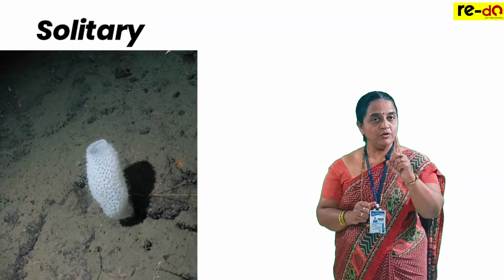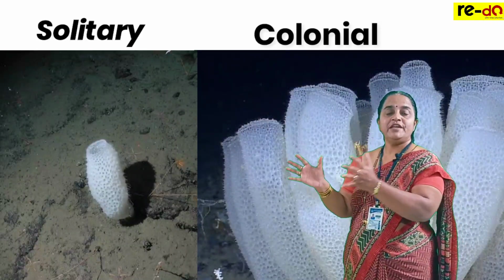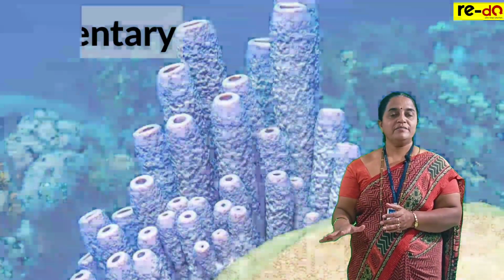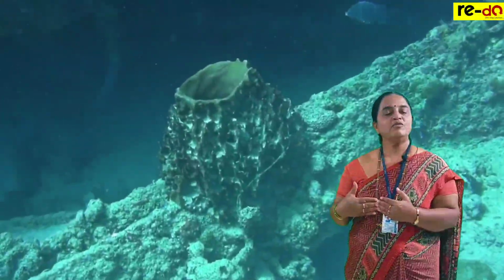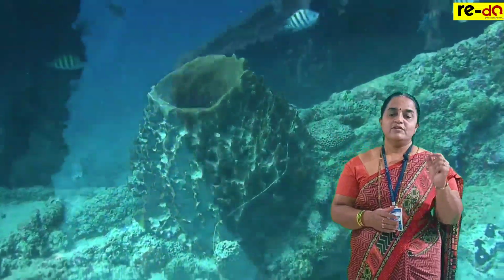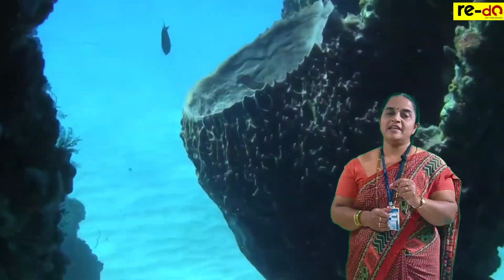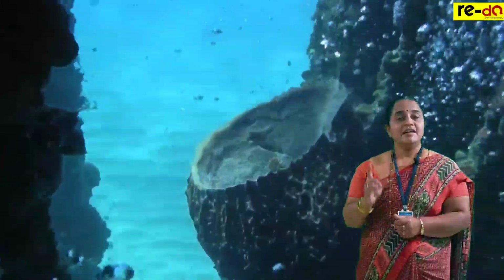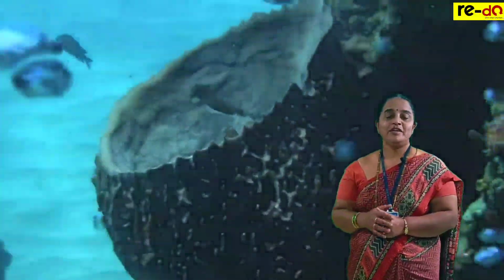Solitary means living alone. Colonial means living in a group. Sedentary means attached to the substratum. Free living means they can move from one place to another place using locomotory organs. So phylum Porifera includes animals which are aquatic, sedentary, either solitary or colonial.